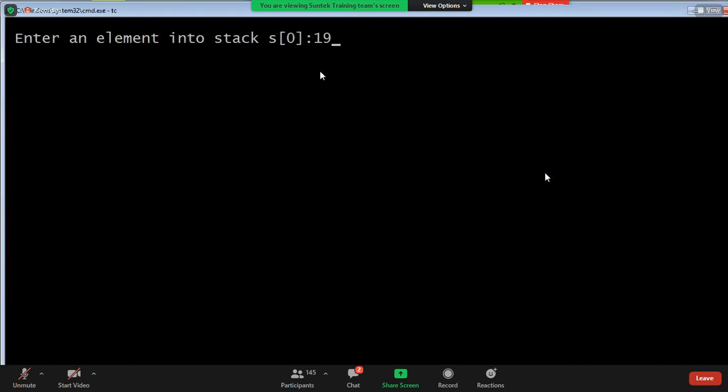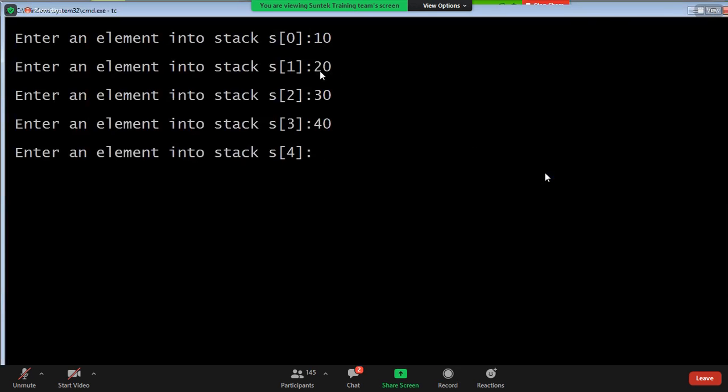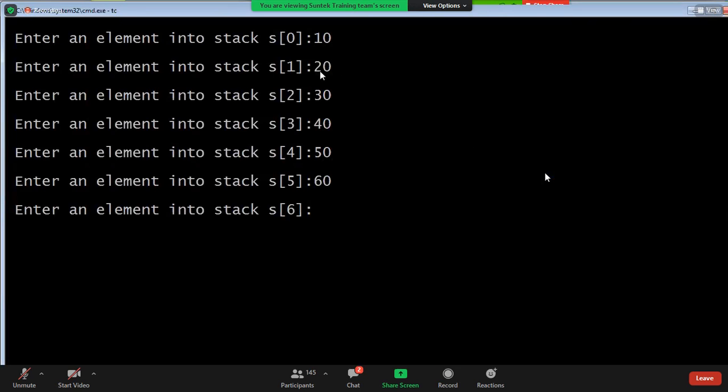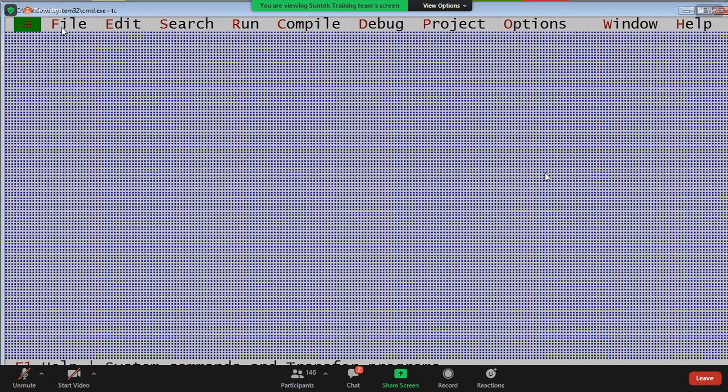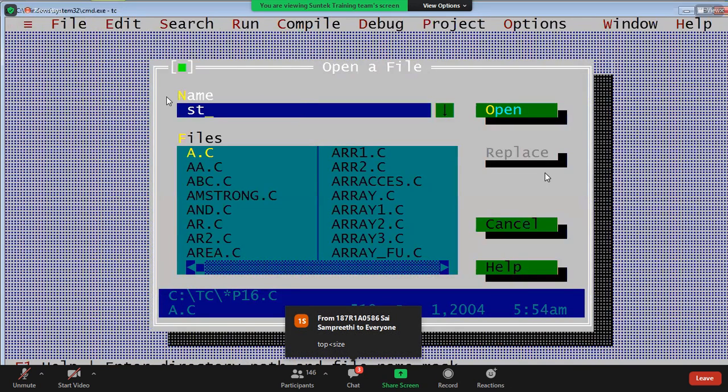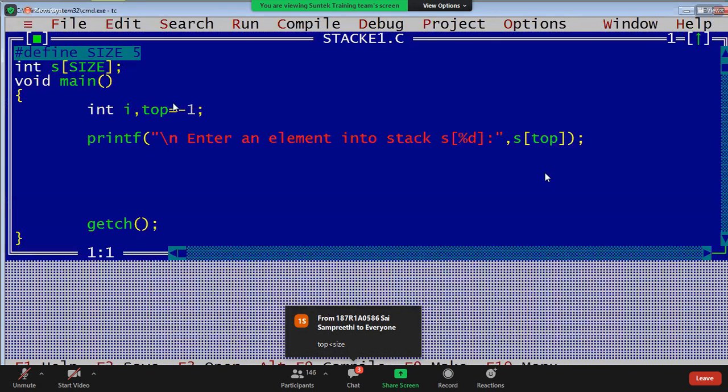For example, 10, 20, 30, 40, but still it executes like this. While one we have written, no? But this is not correct, right? Then how to stop this, guys? I saved it as stack example one dot c.